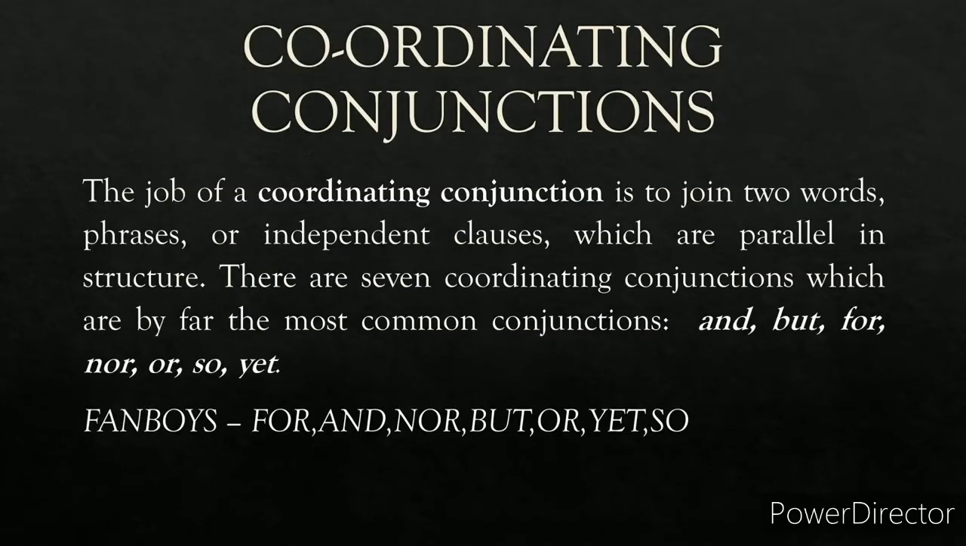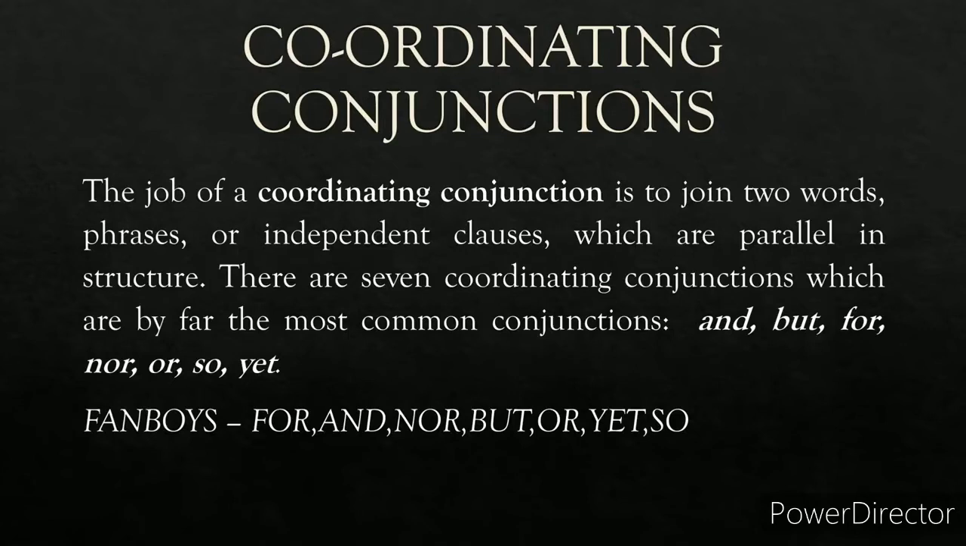Now, what is coordinating conjunction? The job of a coordinating conjunction is to join two words, phrases, or independent clauses which have the same grammatical structure. Now there are 7 coordinating conjunctions. If you want to remember the 7 coordinating conjunctions, you remember the word FANBOYS. F is for, A is for and, N is for nor, B is for but, O is for or, Y is for yet, and S is for so. FANBOYS. Remember the word FANBOYS.